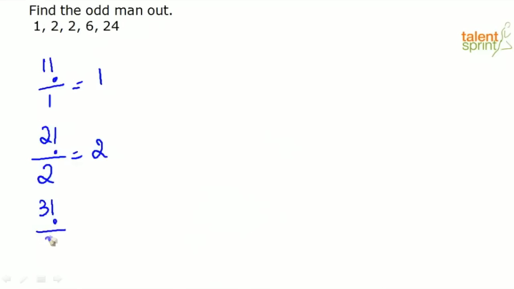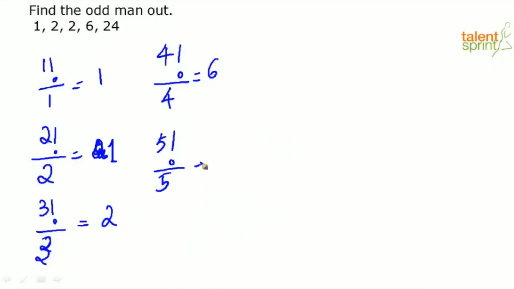Since I got only answer from Roshan, I'll solve it, right? So actually the pattern that is followed in this series is this. What is 1 factorial divided by 1? 1. What is 2 factorial divided by 2? 1. 3 factorial divided by 3 is 2, right? 4 factorial divided by 4 is 6. 5 factorial divided by 5 is 24. Right? So this is the pattern actually that is followed in the series.